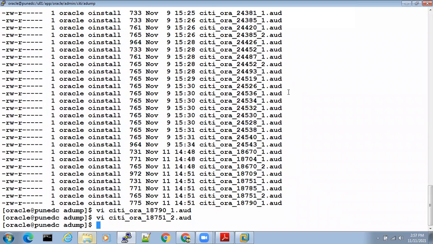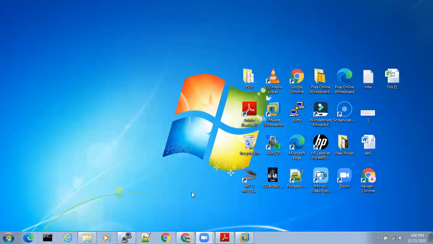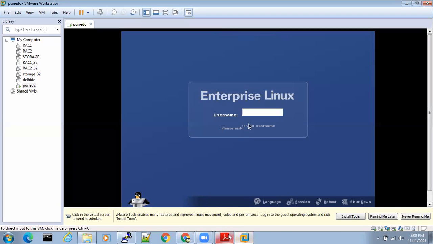Jokes apart, somebody wants to delete the data. Can we catch hold of that person who is deleting the data? Yes, with the help of auditing. Whoever deletes or truncates the data, if we enable auditing, DBAs will get emails. Now I'll show you in real time. Okay, that is what auditing is.